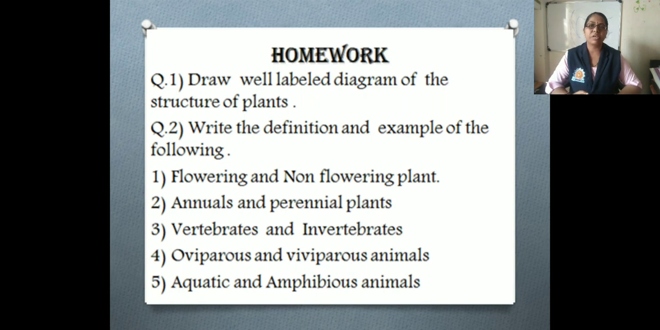Third one is vertebrates and invertebrates. Fourth one is oviparous and viviparous animals. And last is aquatic and amphibious animals. So you have to write down all this as questions and answers in your homework.